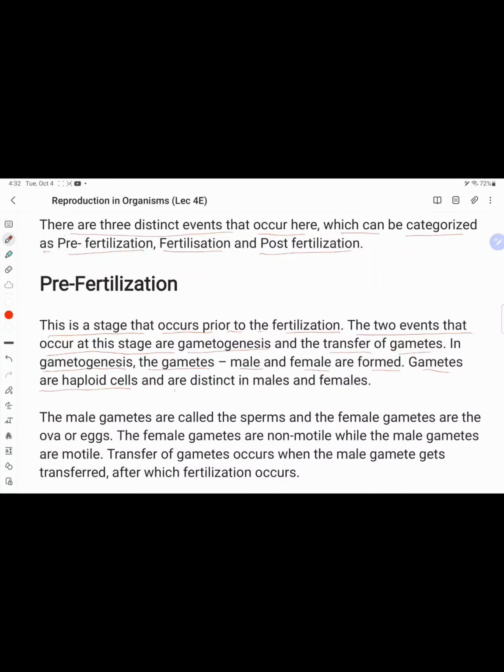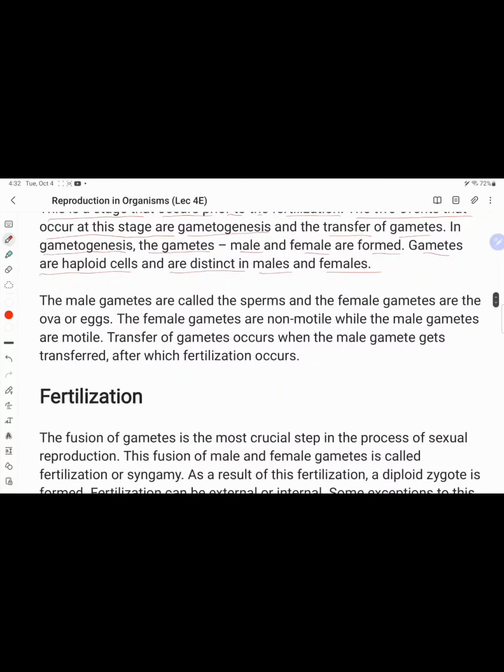Gametes are haploid cells, distinct in males and females. Understood? The male gametes are called sperms and the female gametes are called ova, or eggs. The female gametes are not motile while the male gametes are motile. Transfer of gametes occurs when the male gametes get transferred, after which fertilization occurs, the process where male and female gametes meet together.